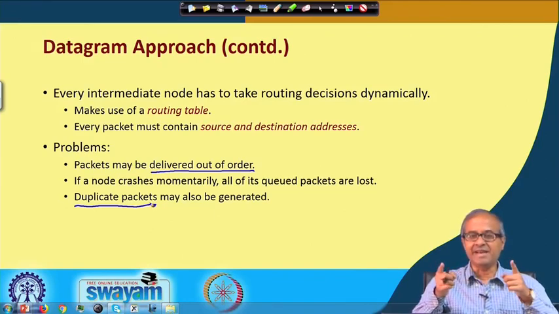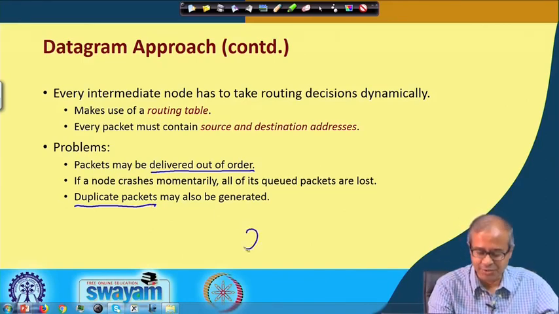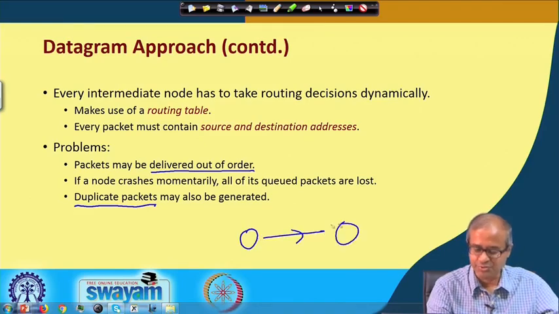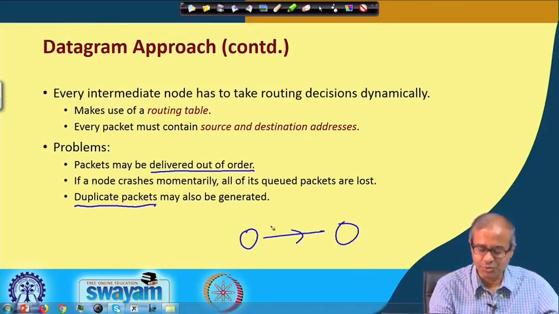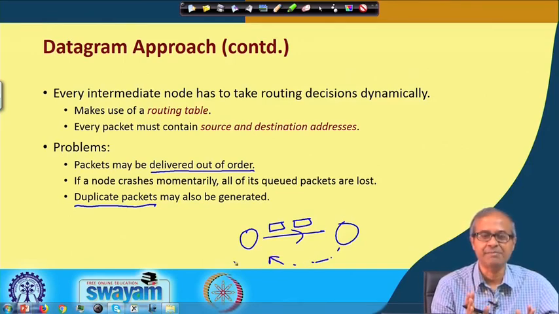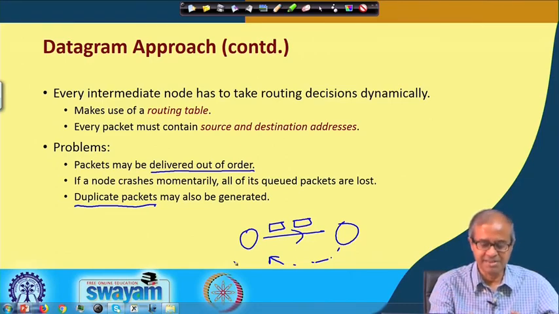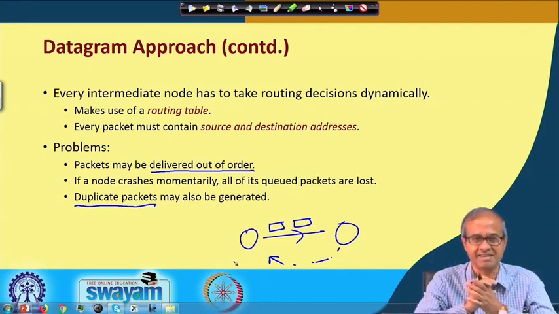For every link, suppose there is a link between a node and the next node. This node will be sending some packets to the next node and will be expecting some acknowledgement to come, that well, I have received the packets correctly. If the acknowledgement does not come, the sender will assume that there is something wrong, let me send it again.